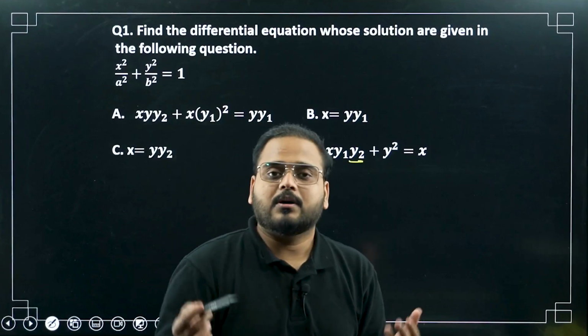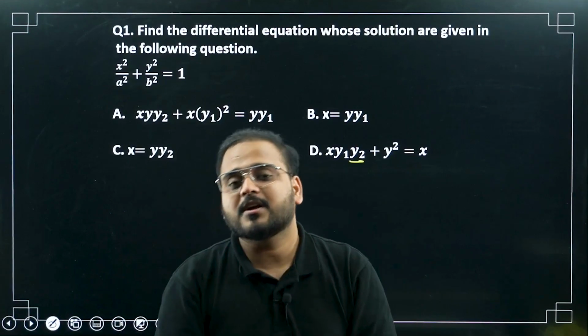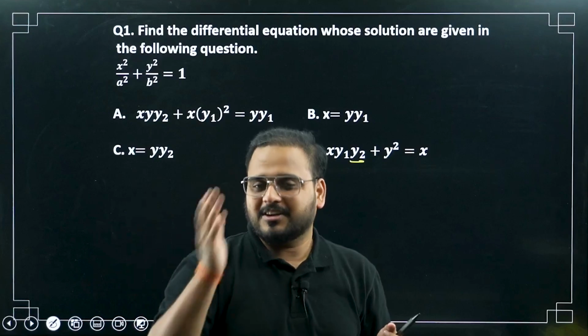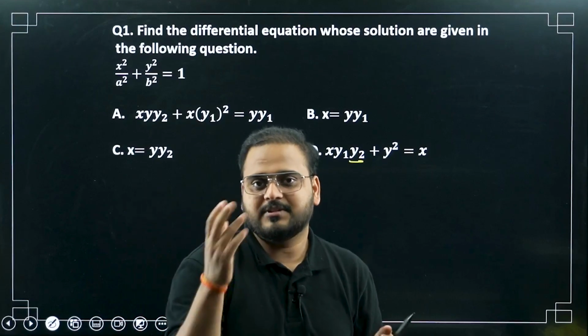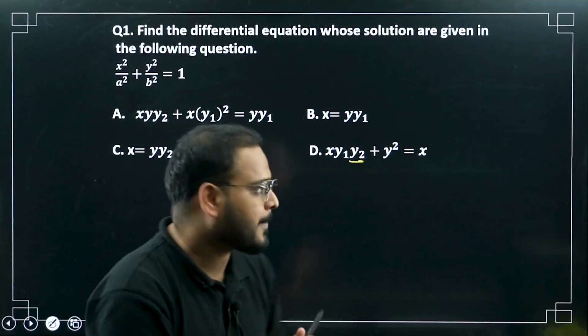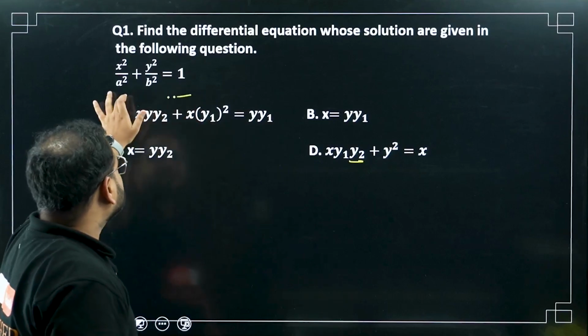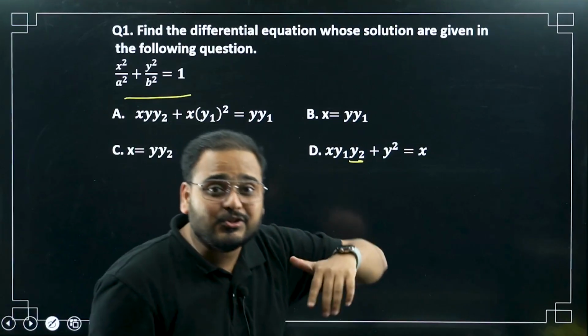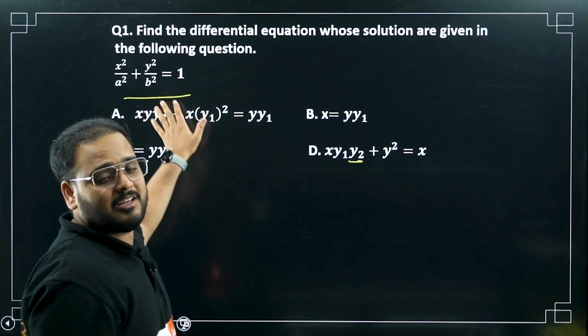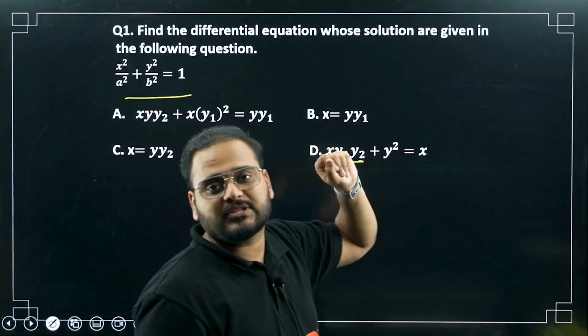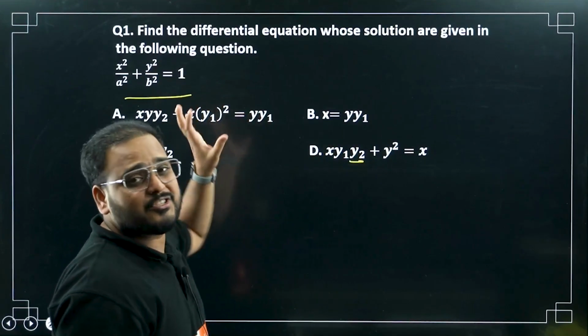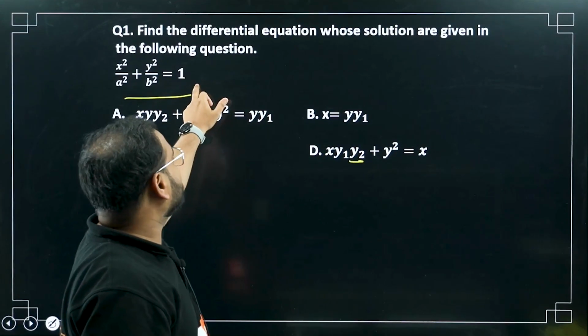Now, basically a differential equation is what? An equation which consists of differential derivatives. Differential means derivative, dy by dx. So what is this? This is a normal equation. It means that actually this is the solution of a given or any particular differential equation. Upon solving that differential equation, you'll get this as the solution.